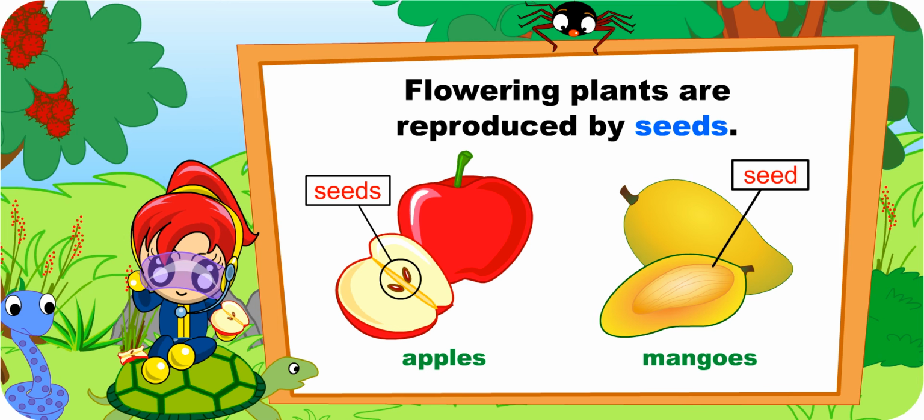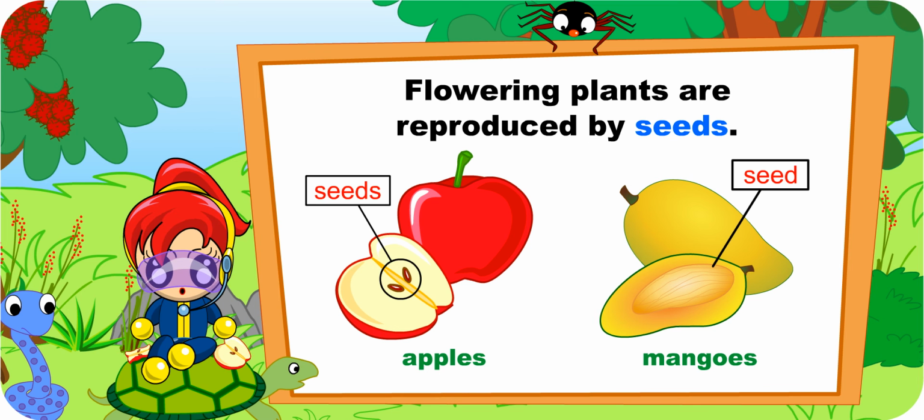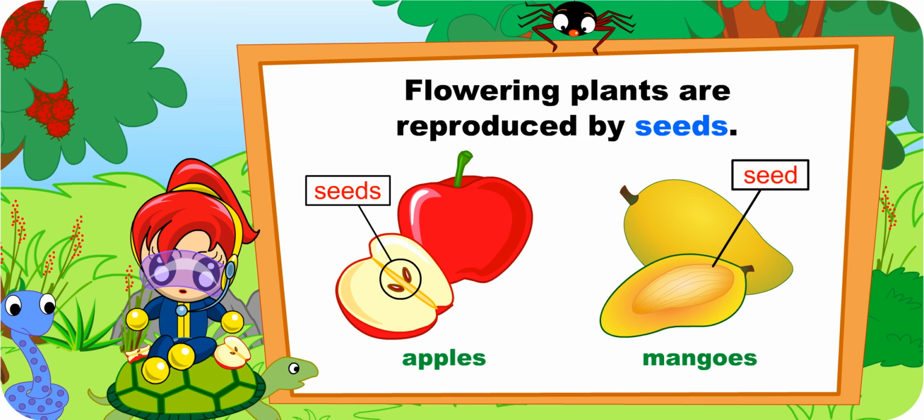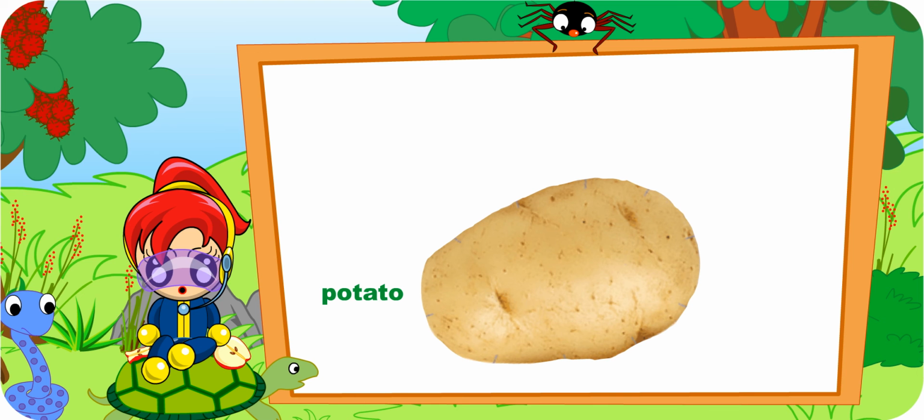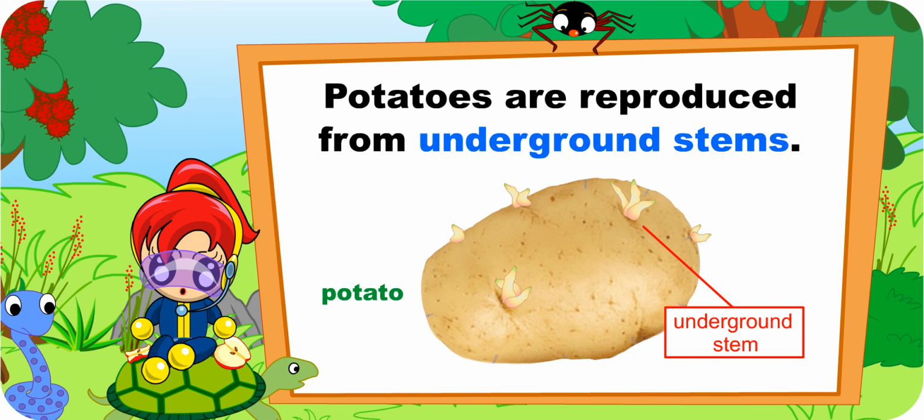Phew. By the way, teacher, you have said earlier that some plants reproduce from other plant parts. How is that possible? Look at this piece of potato. Can you see the eyes of the potato? These buds will grow out into underground stems. So, potatoes are reproduced from underground stems.